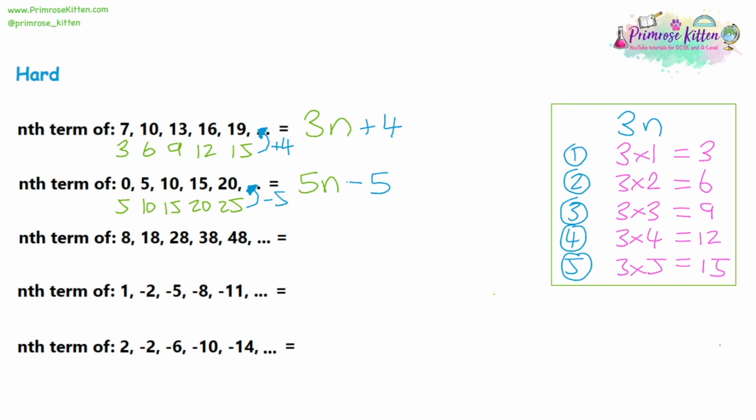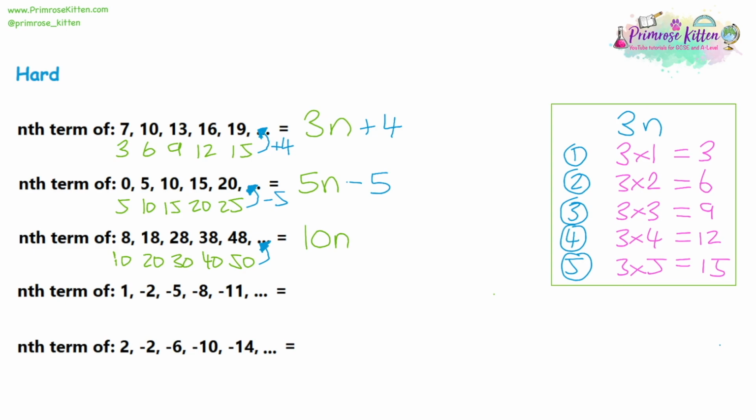Now let's take a look at question 3. So we have 8, 18, 28. This is going up by 10 each time. So we're going to start off with the 10 times table to compare. And if we're comparing with the 10 times table, then our nth term would start off with 10n. So going from the 10 times table to our sequence, it looks like we're taking away 2 each time.